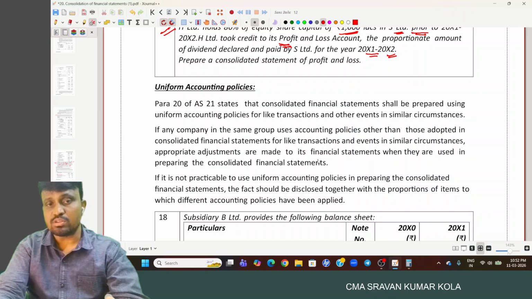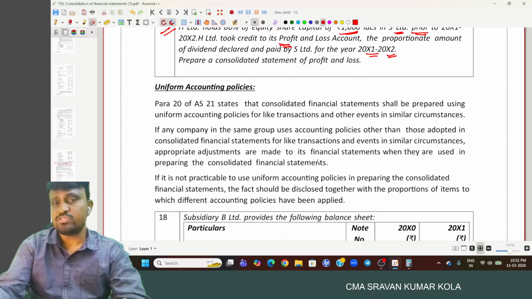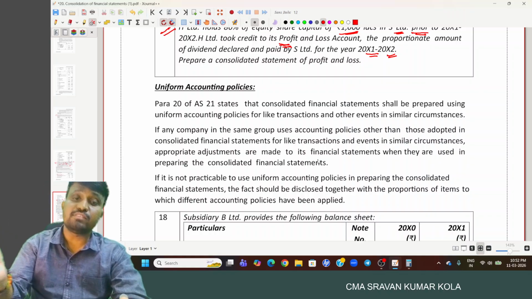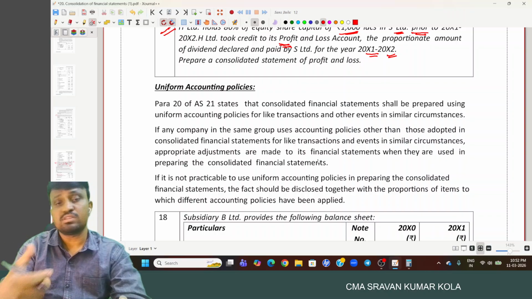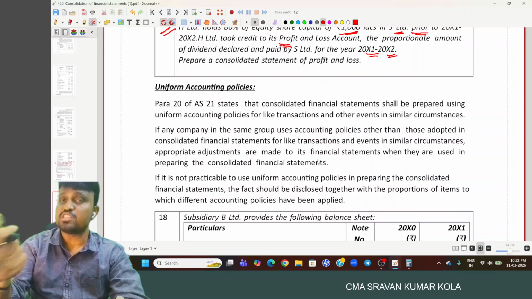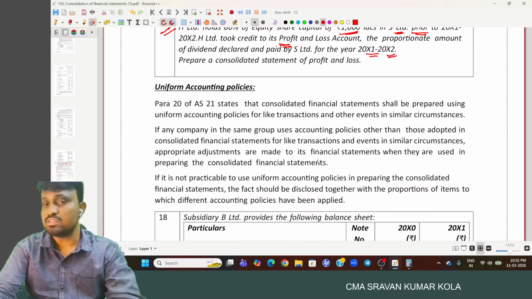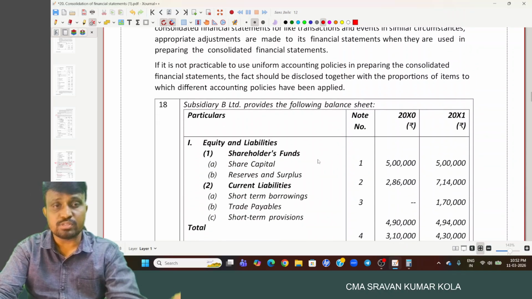If both are following different accounting policies, then try to change the accounting policy of the subsidiary in the line of the holding company. After restating the financials, we prepare consolidated financial statements. If it is practically not possible to change that accounting policy, then mention that fact in the notes to accounts. Okay.